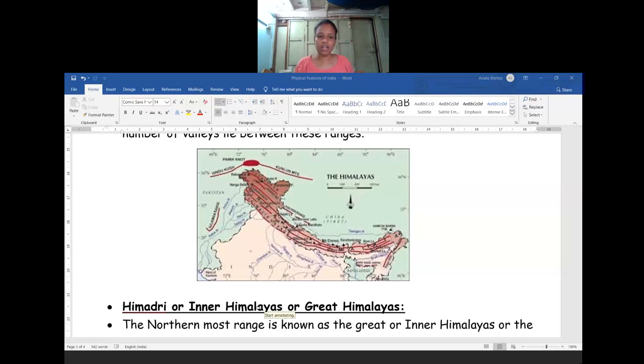One is the Greater Himalayas, the second one is the Himachal. One is Himadri, second one is the Himachal, and third one is the Shivalik. So in these three ranges, we will try to understand about the Himalayan ranges and what rivers originate in our country.